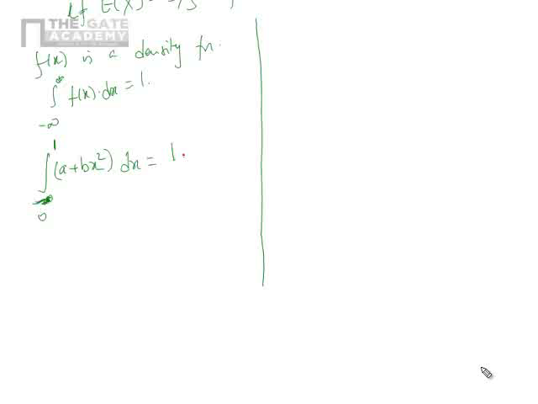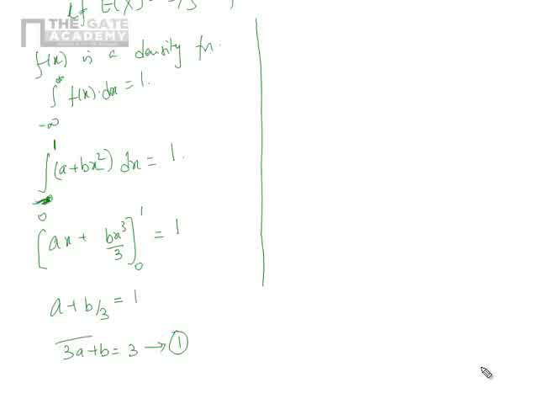When I integrate, I get ax plus bx cube by 3 between 0 and 1, which gives a plus b by 3, since substituting 0 gives 0. So a plus b by 3 equals 1, or 3a plus b equals 3. Let me call this equation 1.